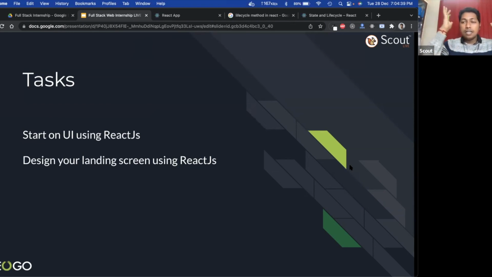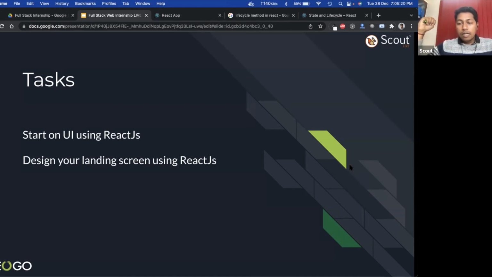And remember one thing, guys, whenever you are working on this React project and building this landing screen, do not create one single component and put all the code inside that. It is not your one single large HTML file. Create small pieces of UI components. Apply your mind and think which component should be reusable, meaning which component you can use in other places as well. Break down those into smaller components, combine them together, and make a project.